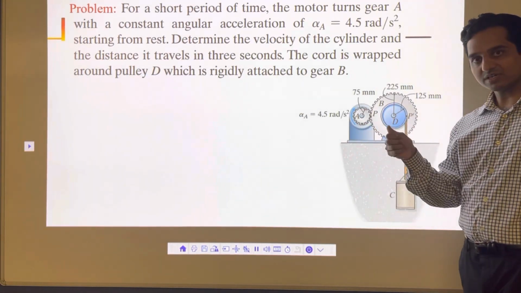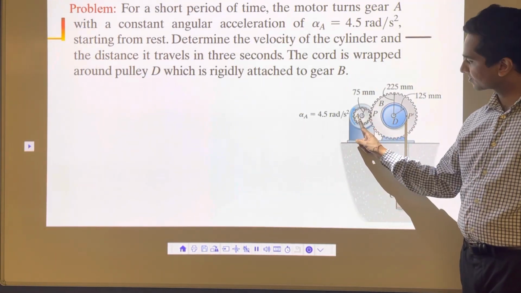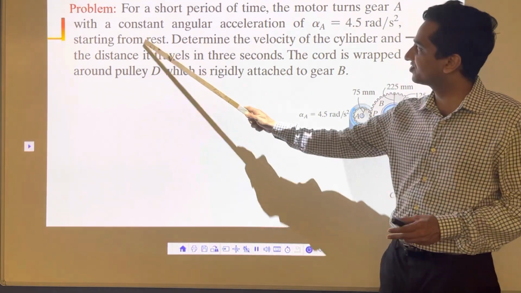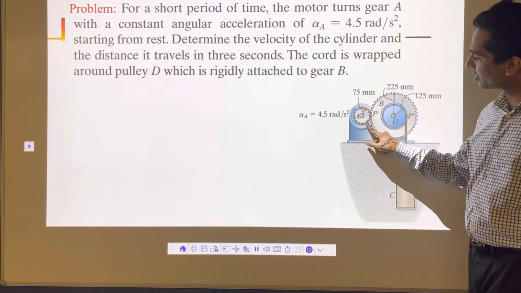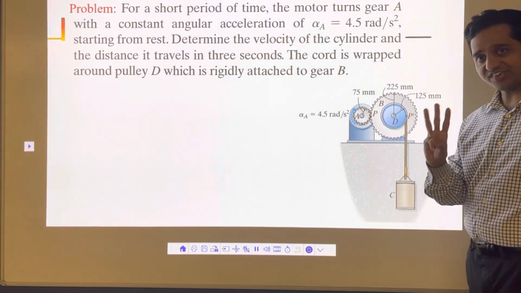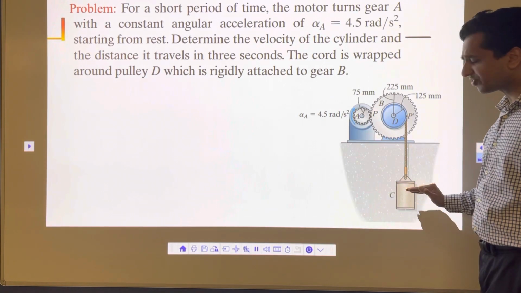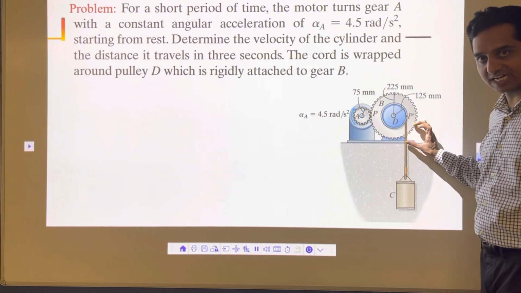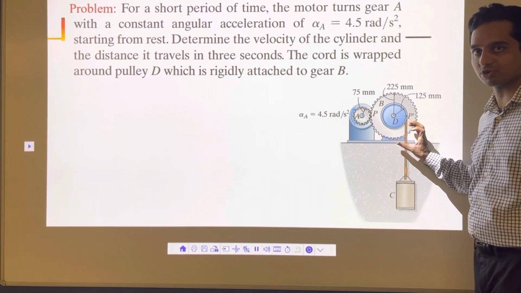So you're going to turn on this gear A and then it's going to rotate. It's going to start from rest and rotate for 3 seconds. So once it's rotating at the 3-second mark, what is the linear velocity of this weight in the upward direction and how much distance is it going to travel? That's what we want to calculate.